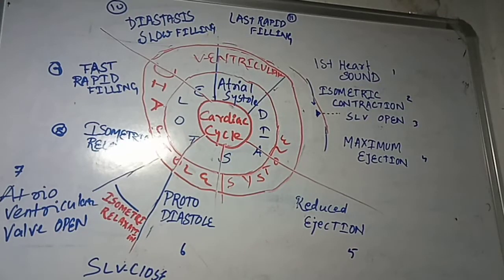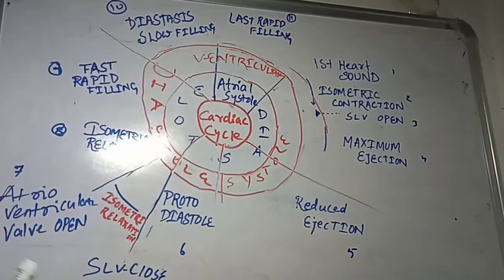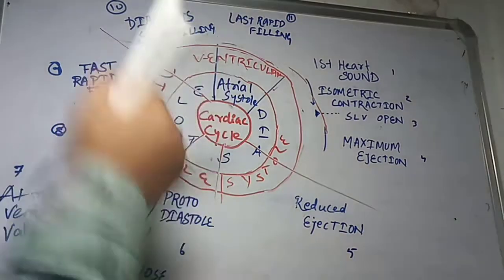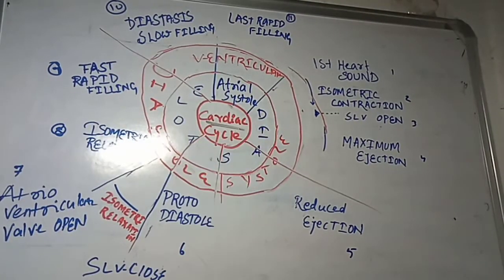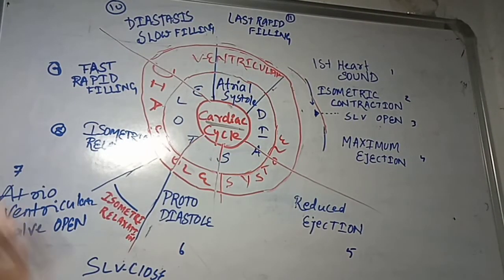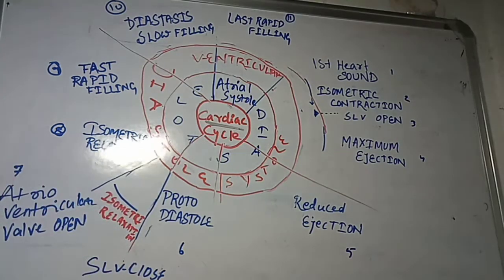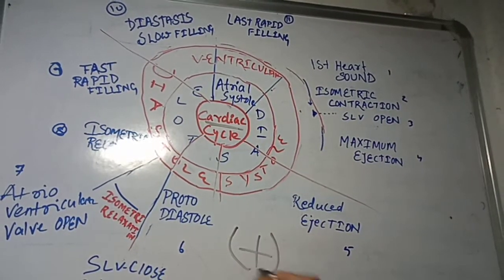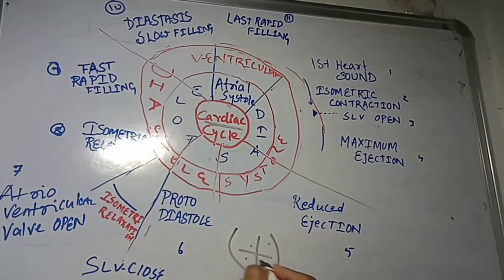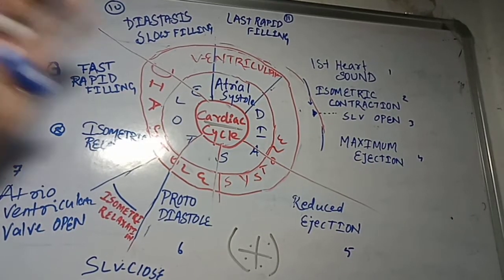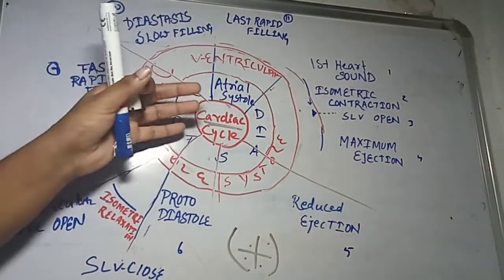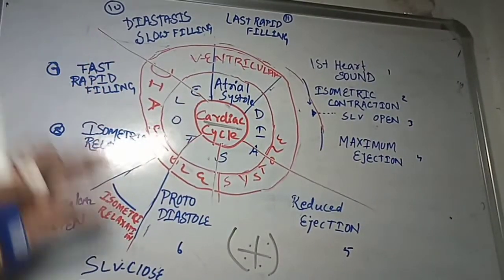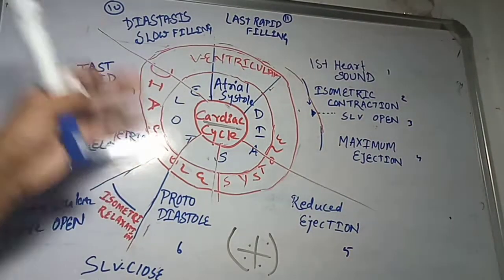Today we are going to discuss the cardiac cycle. So our topic of discussion today is the cardiac cycle. Why do we study the cardiac cycle? Because we know in our heart, if you consider this is our heart, this part is the atrium and this part is the ventricle. So the cardiac cycle is an important topic in all UG and PG medical concepts.